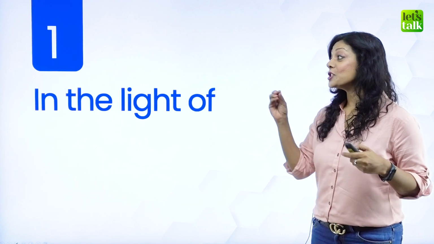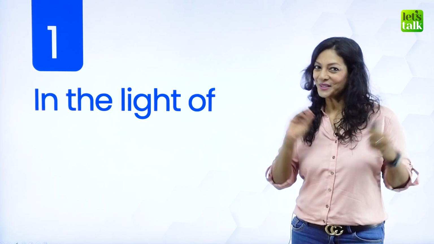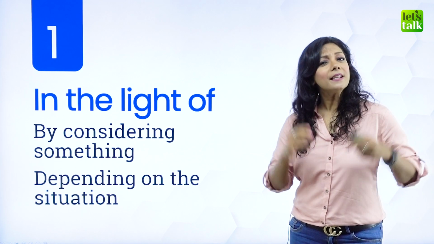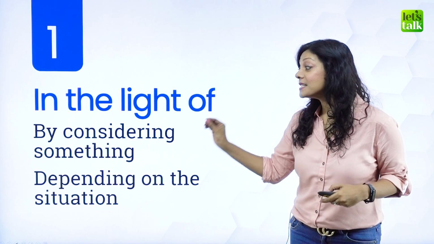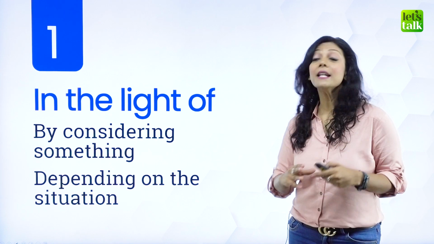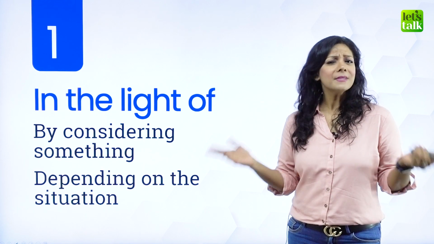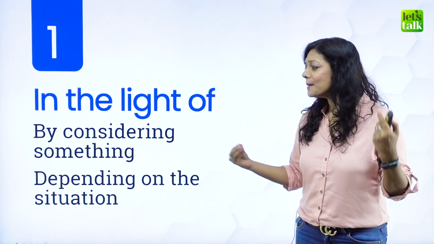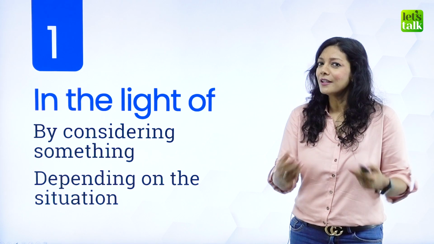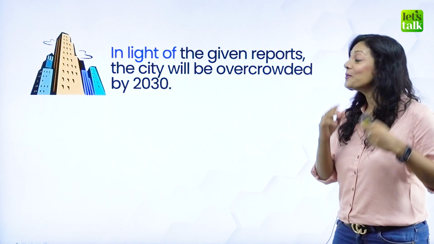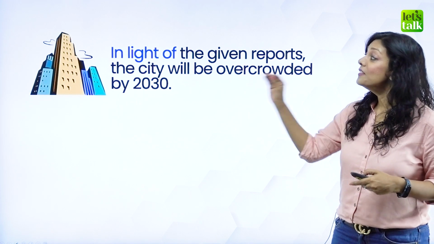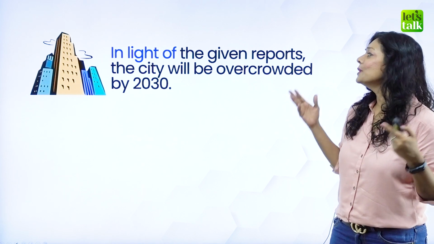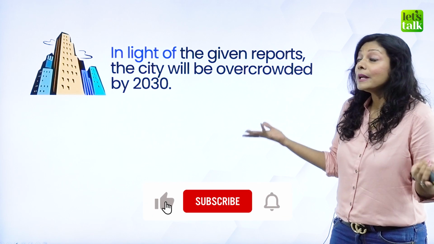Okay, so let's start with the first phrase, which is "in the light of." Sounds easy, right? What does "in the light of" mean? By considering something or depending on the situation. It's fairly simple. Based on something that happens, we say "in the light of." Now, I'll show you an example that will make you understand this better. In the light of the given reports, the city will be overcrowded by 2030.